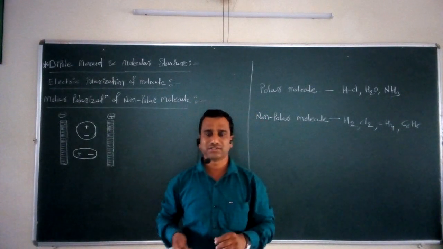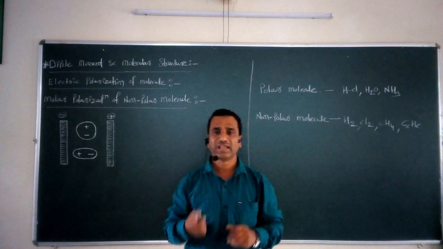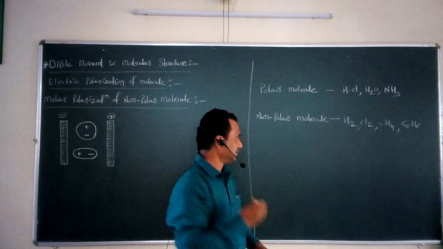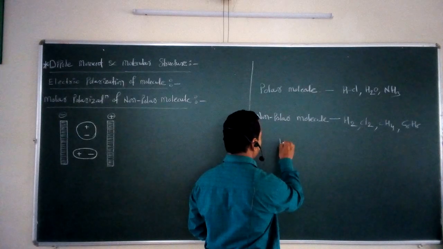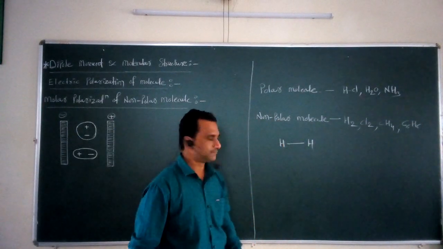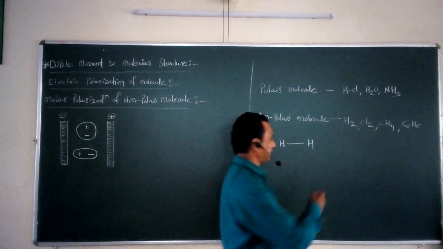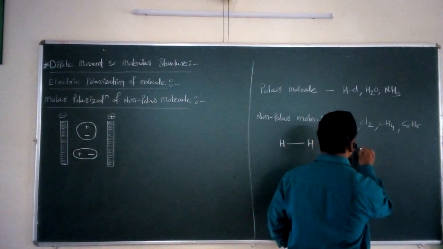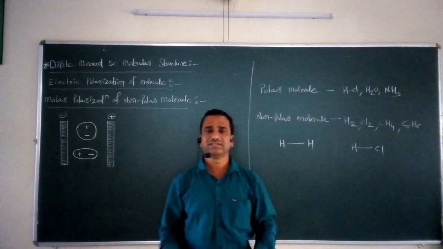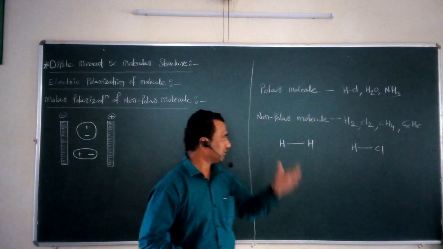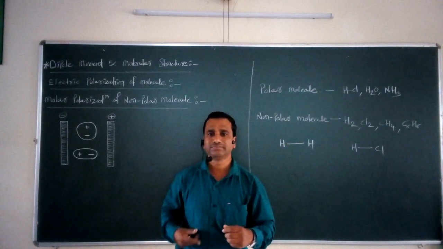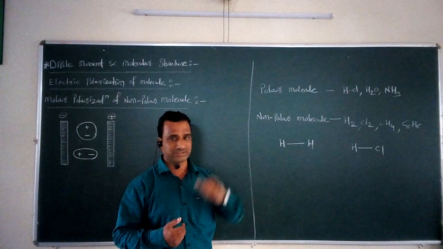One is polar, the second is non-polar, depending upon the electrical distribution present in the molecule. If we consider the simple example of non-polar, it is hydrogen gas, H2. On the other hand, for polar we take H single bond Cl, hydrochloric acid. So if I consider these two examples, one is non-polar, the second is polar.